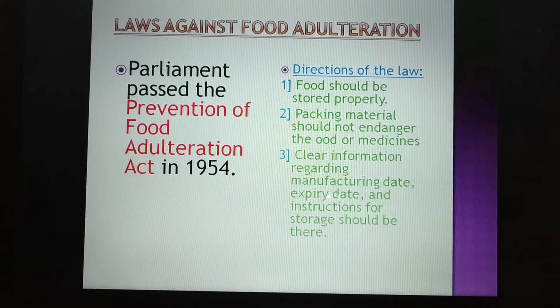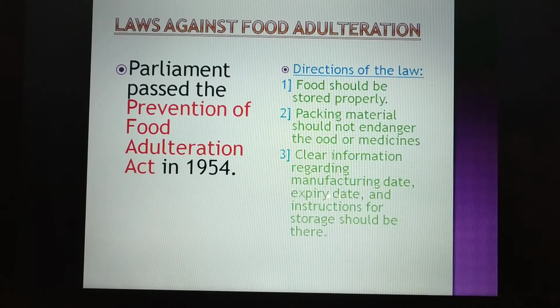Whenever we buy any packed product, we see that the manufacture date is always mentioned, the expiry date is also mentioned, and how to store it. Most of the time they mention to store in a cool and dry place. This instruction is given on most food products. Henceforth, whenever you buy any packet of chips or any food product, milk or maybe curd, check the expiry date, the manufacturing date, and how to store it. Go through all these instructions so that it helps you to consume the food in a proper manner.